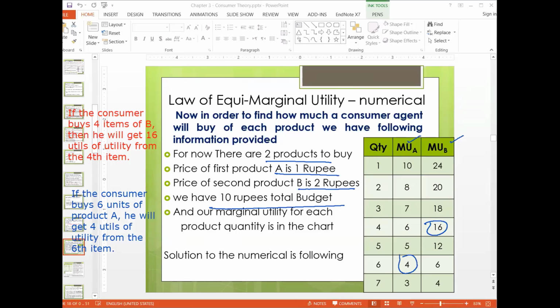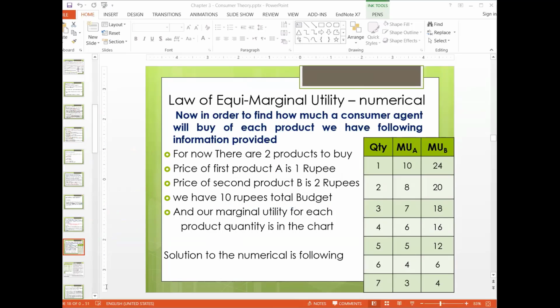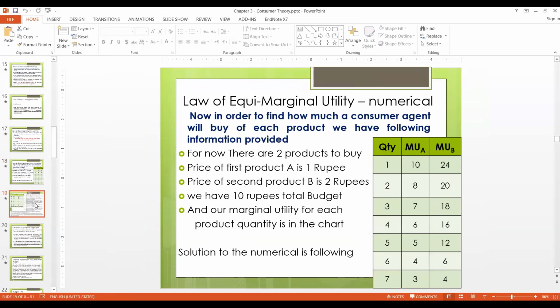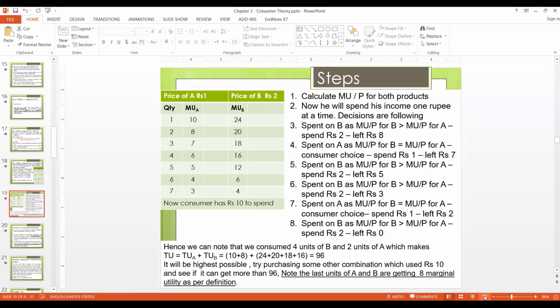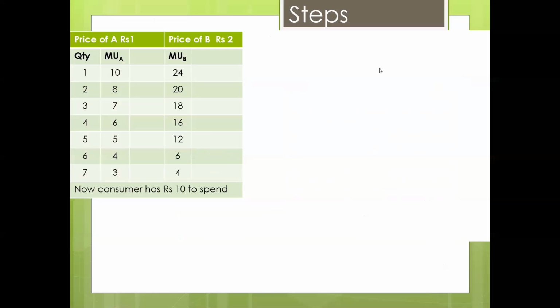So let's start working on the numerical. Hopefully the numbers are clear so that you can understand how the numerical works. For that we need screen share.